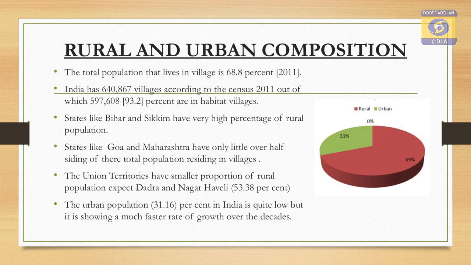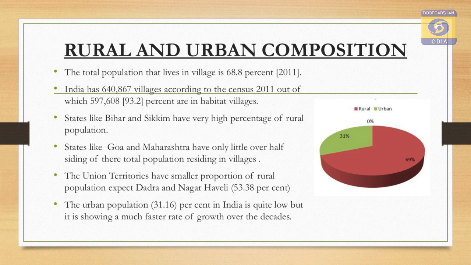States like Bihar and Sikkim have a very high percentage of rural population, whereas in states like Goa and Maharashtra over 50% of the total population resides in villages. Union territories have a smaller proportion of rural population except Dadra and Nagar Haveli, which is 53%. The urban population is 31.16% in India, which is quite low, but it is showing a much faster rate of growth over decades.